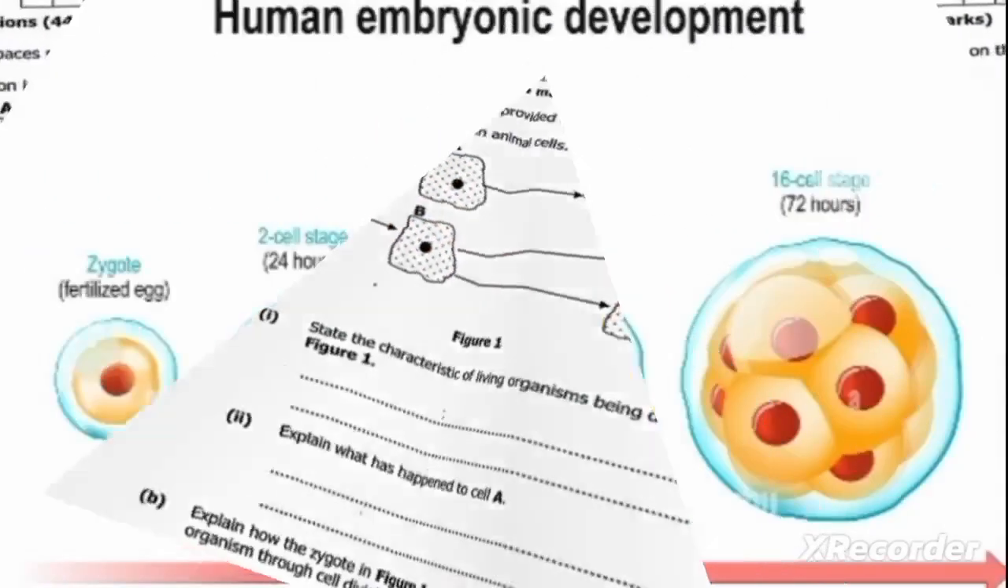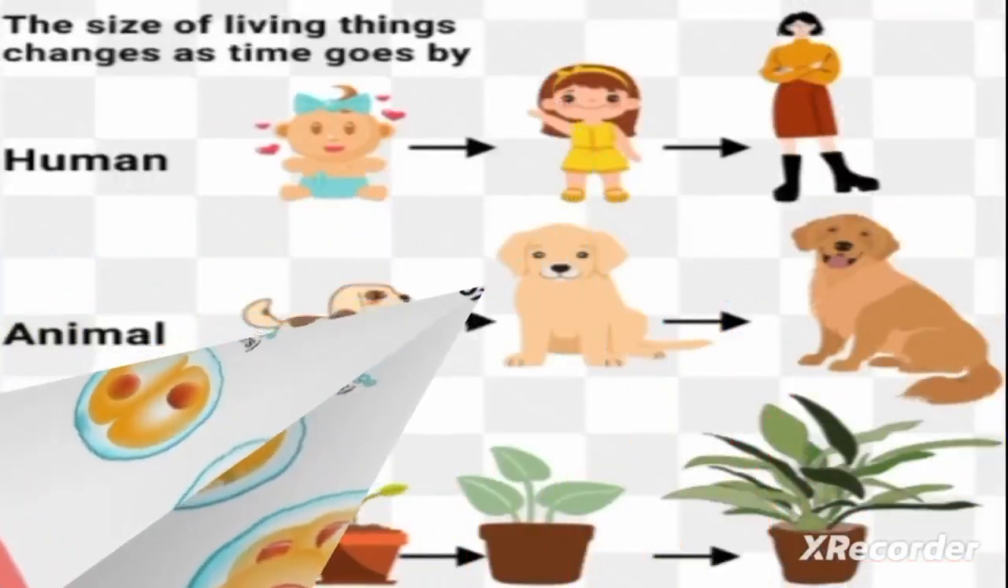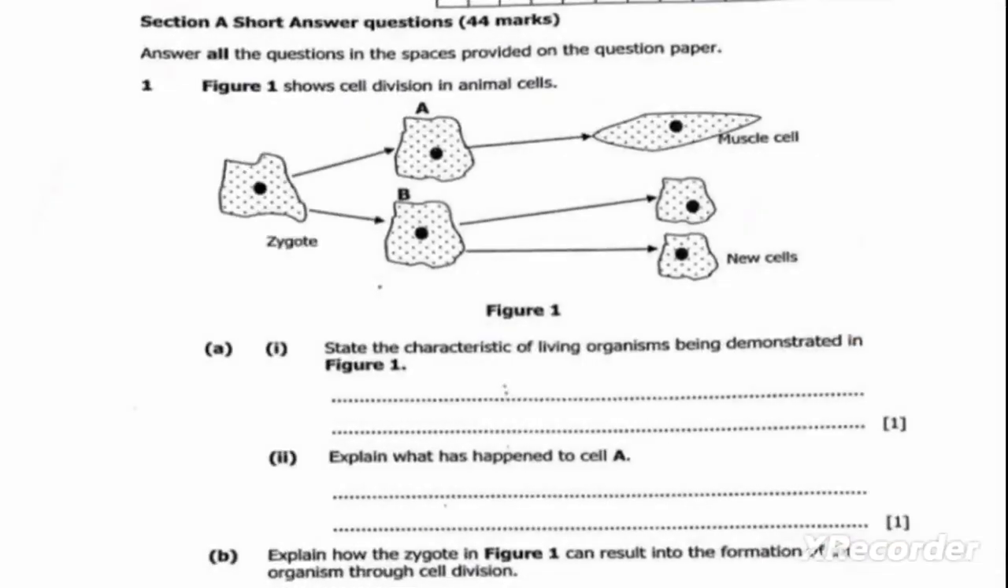This is growth. We have an example of growth: zygote, 2 cell stage, 4 cell stage, 16 cell stage. So this picture is showing growth. So what is growth? Growth is an increase in the size of all living things, a continuous or permanent increase. So therefore, our correct answer here is growth. We move on to the next question.